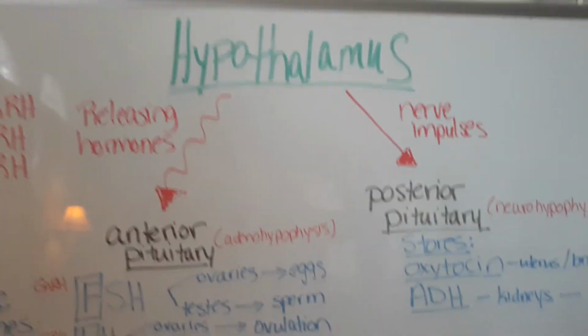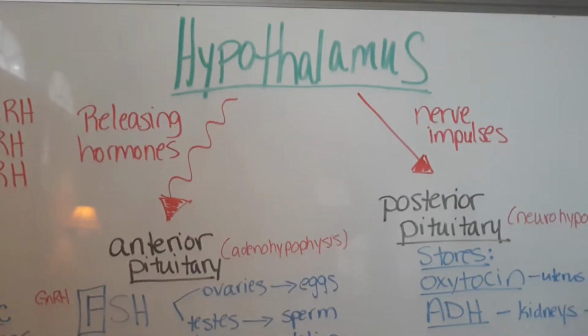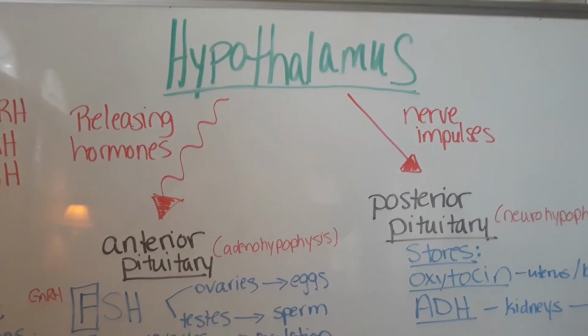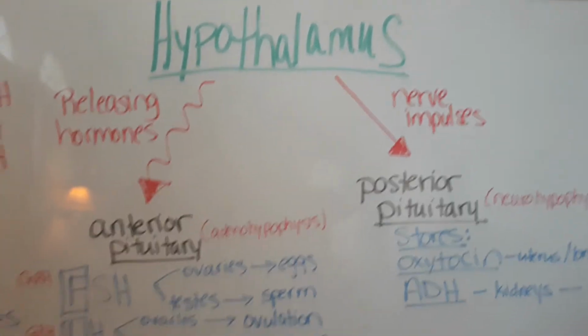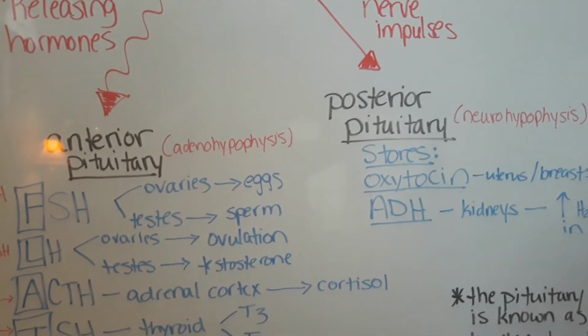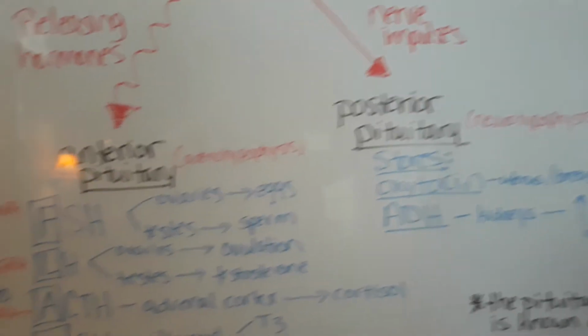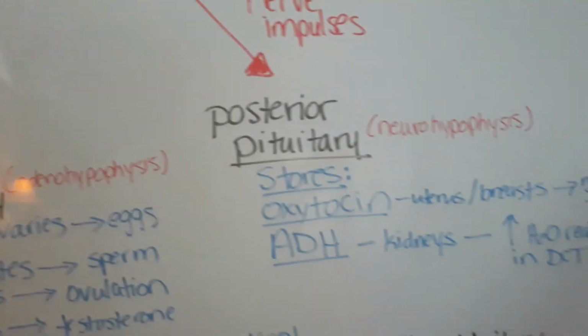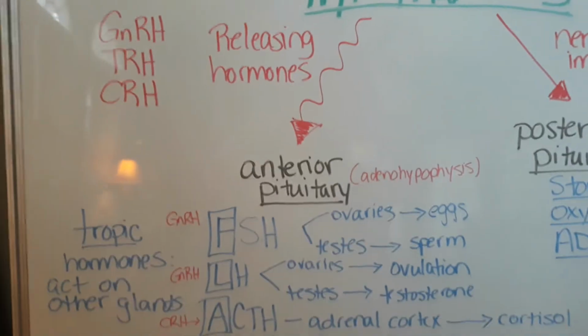So real quick, just going to start with the hypothalamus. And even though the pituitary gland is really known as the master gland, it's the hypothalamus that is sort of the conductor in this whole symphony. And it works in a couple of ways by exerting action on the pituitary gland, which is divided into an anterior pituitary portion and a posterior pituitary portion, the adenohypophysis and the neurohypophysis respectively. We're going to focus real quick though on the anterior pituitary.